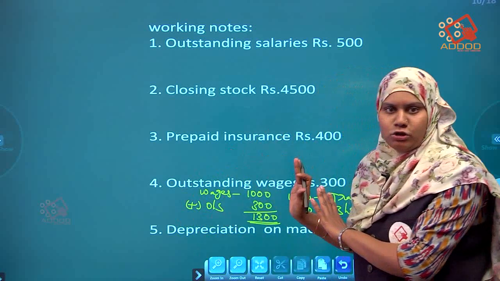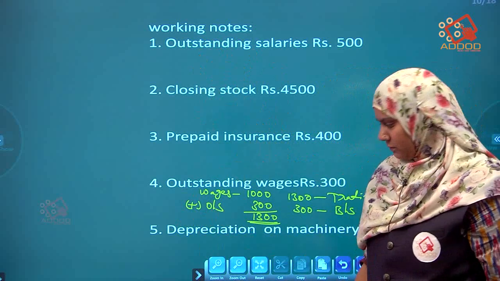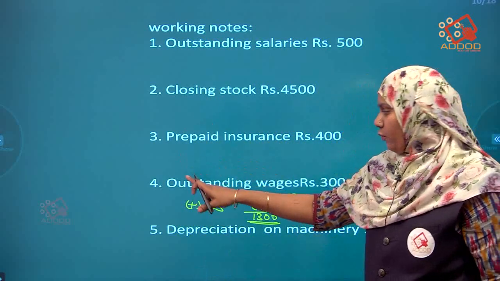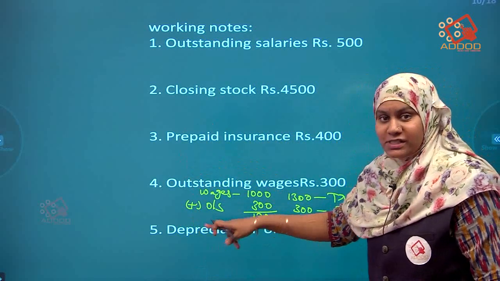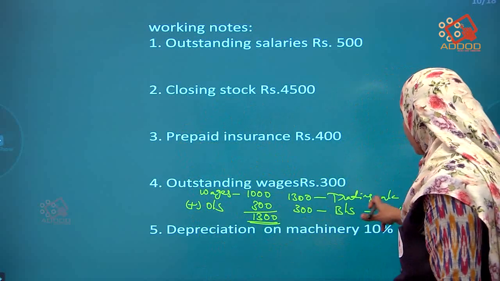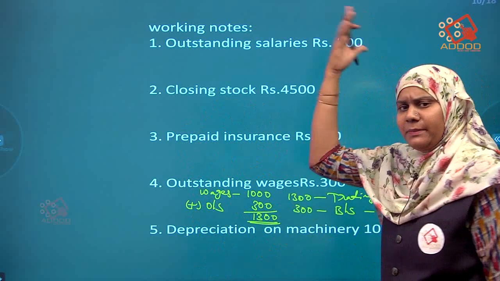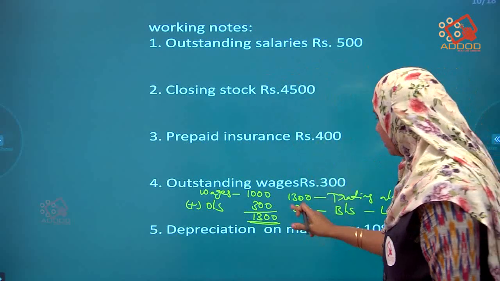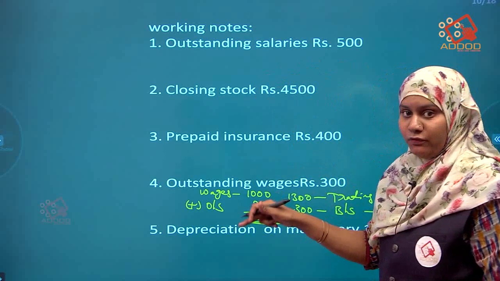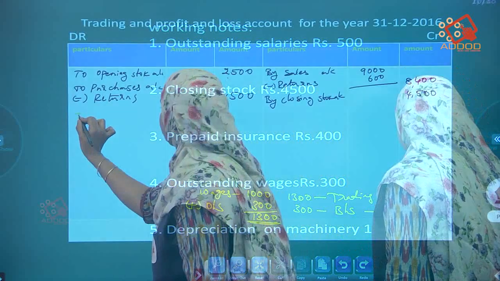Okay, working notes is done. Wages 1,000 in the question. Outstanding wages in the adjustments is given 300, added 1,300 should be in the trading account debit side, 300 in the balance sheet liabilities side. While doing the balance sheet, we have to remember it and write it down. Right now we are doing the trading account. So write it down in the trading account.